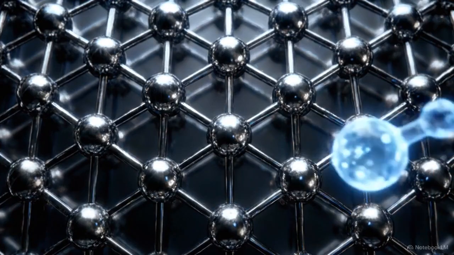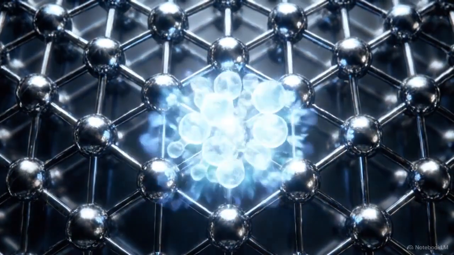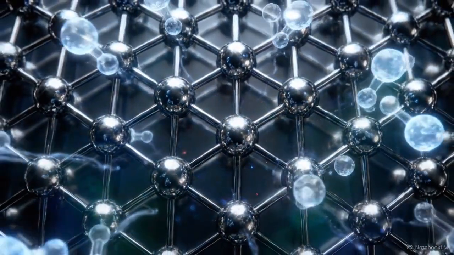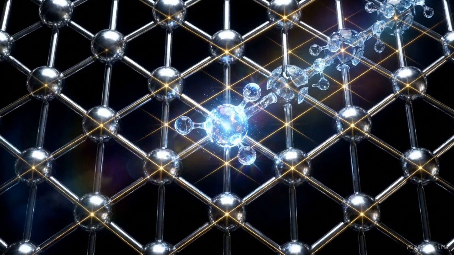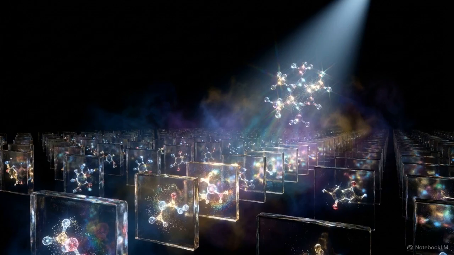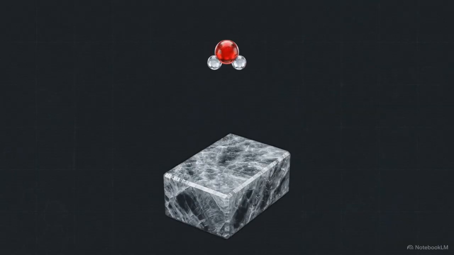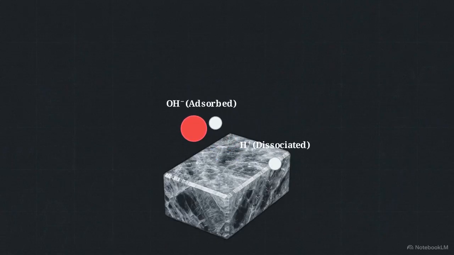Heavy models struggle with the sampling required here, but the distilled student model is fast enough to run path-integral molecular dynamics. This method calculates multiple quantum pathways simultaneously, allowing the student to handle extreme quantum states in real time. By running the simulation for nanoseconds rather than picoseconds, the student model uncovered a physical phenomenon that slower, heavier models could not reach. The successful simulation of the titanium dioxide surface resolved a mystery regarding exactly how water splits.